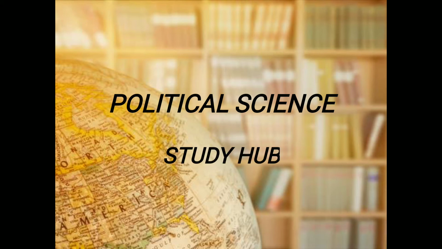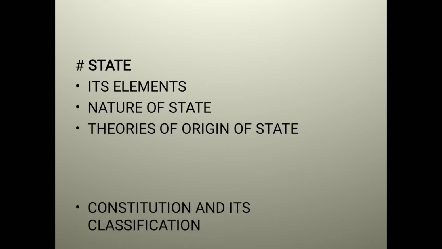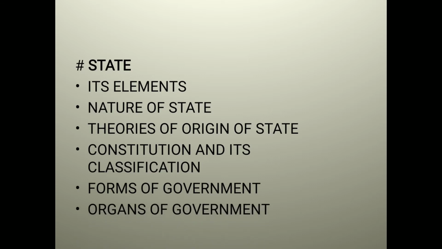Today I am going to teach you about the BA first year's syllabus, which I have started earlier also. I have covered political science scope, nature and approaches in my first video, which link I will give in my description. Today I am going to start with the second topic, that is state, its element, nature of state, theories of origin of state, constitution and its classification, forms of government and organs of government.